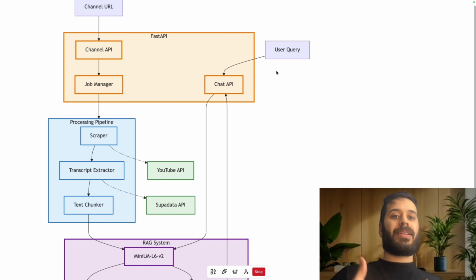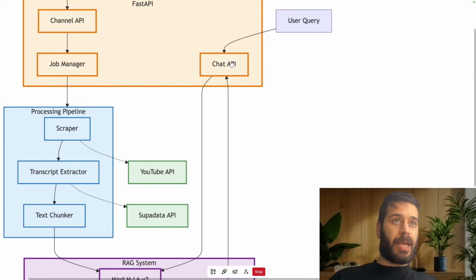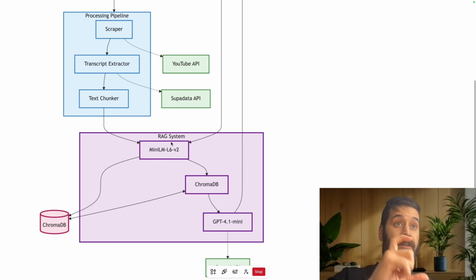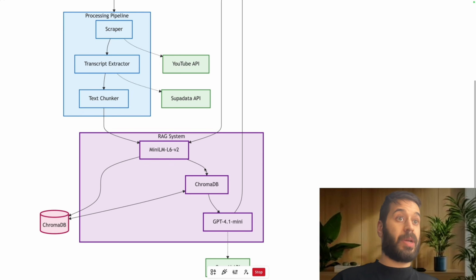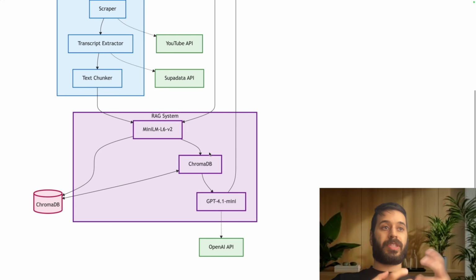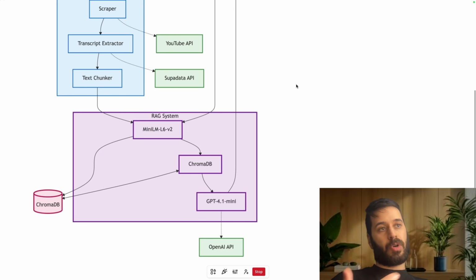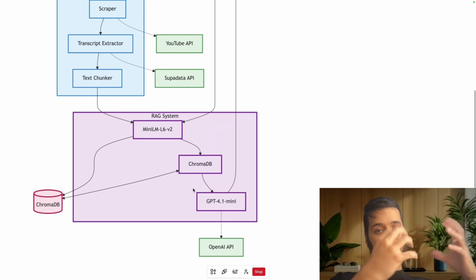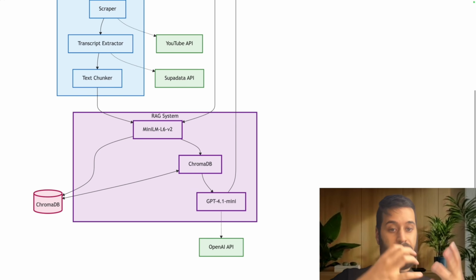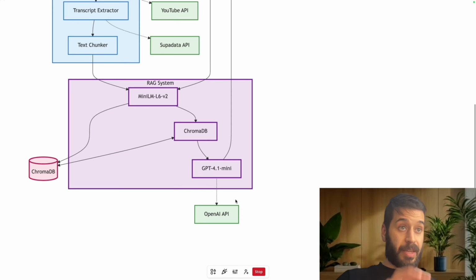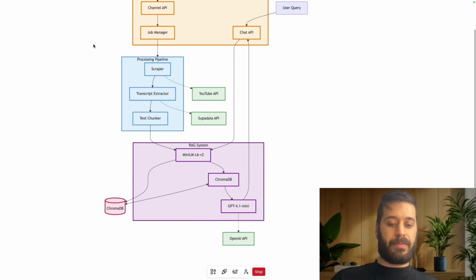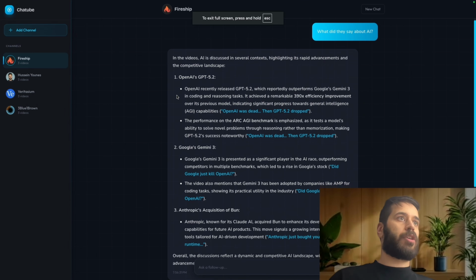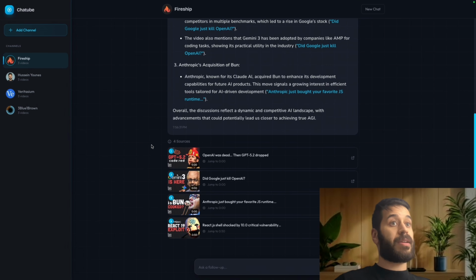So when the user sends a query to the system, the chat API is going to get triggered, and the chat API first will transform the raw text of that user query into a vector as well. We're going to search for similar vectors or similar text from ChromaDB to the user query. After that, we give all this context, like the user query, the chat history, and the relevant text from the video transcripts, to GPT 4.1 mini, and then we run the OpenAI API to get the final answer, which we see here. Then I do some formatting of the output text. I also implement streaming, and then I extract the sources.